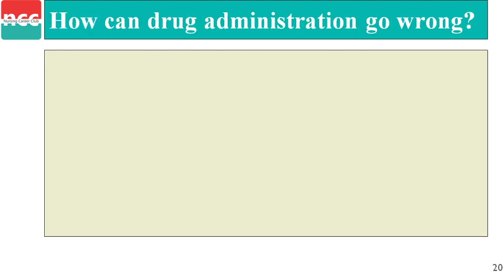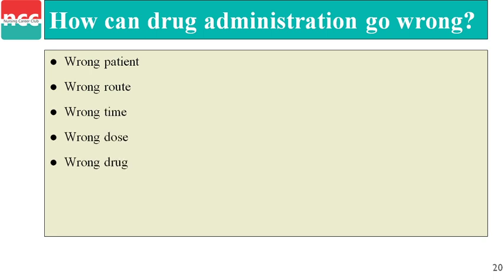Second, how can drug administration go wrong? Wrong patient, wrong route, wrong time, wrong dose, wrong drug, omission, failure to administer. The wrong patient: the nurse should know the correct patient to whom she or he is giving the medication. Second, wrong route. If the doctor has written IM and we give the drug IV, it can create an error. Third, wrong time. Giving the correct drug at the correct time is most important.